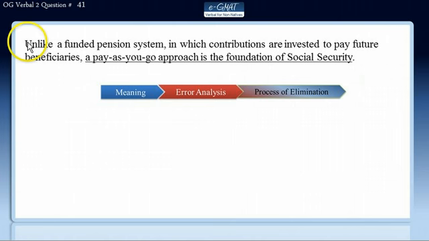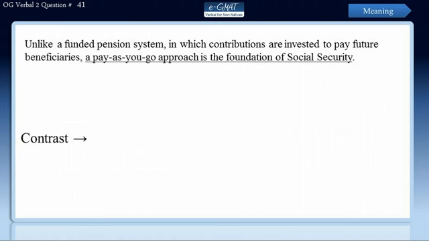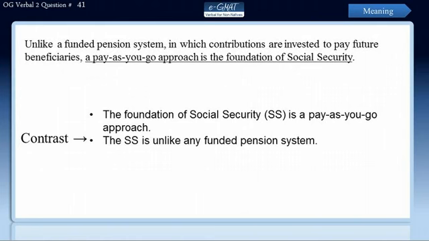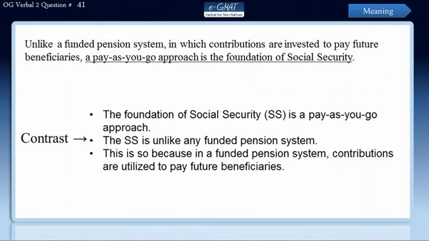So let's begin. Unlike a funded pension system in which contributions are invested to pay future beneficiaries, a pay-as-you-go approach is the foundation of Social Security. Now this sentence presents a contrast, and the word unlike is the marker of that contrast. The sentence says that the foundation of Social Security is a pay-as-you-go approach. The Social Security is unlike any funded pension system because in a funded pension system, contributions are utilized to pay